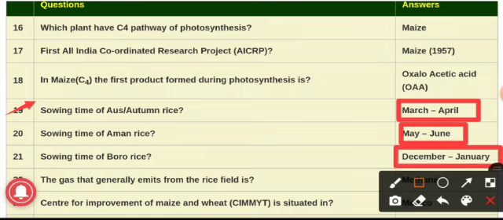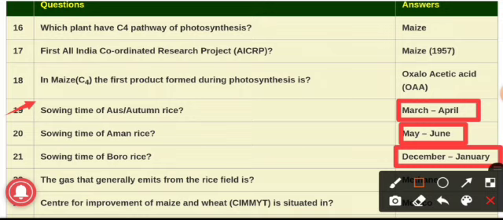See, three types of season are present for rice cultivation in India. First one, it is the Aus, also known as autumn. Second one, Aman or Kharif or winter rice. And third one, it is the Boro or summer. Now we will see each type in detail. First one, it is Aus or autumn.